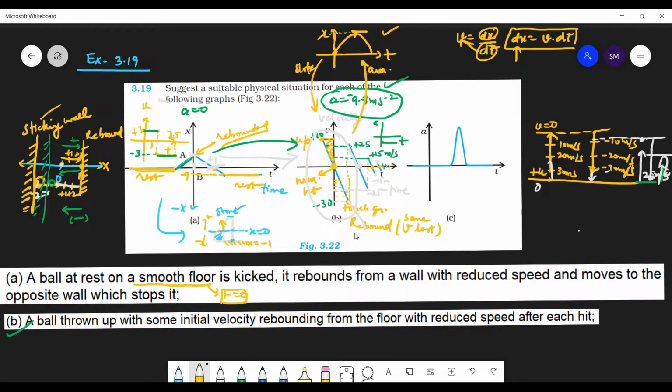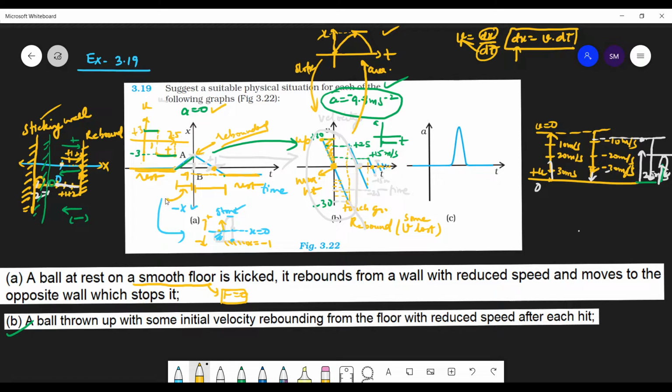Very important discussion. I hope you have understood a lot about the graphs. Now what about this graph? See, here the acceleration was 0, from this point to this point. It was not wholly uniform motion, but yes, in two portions.